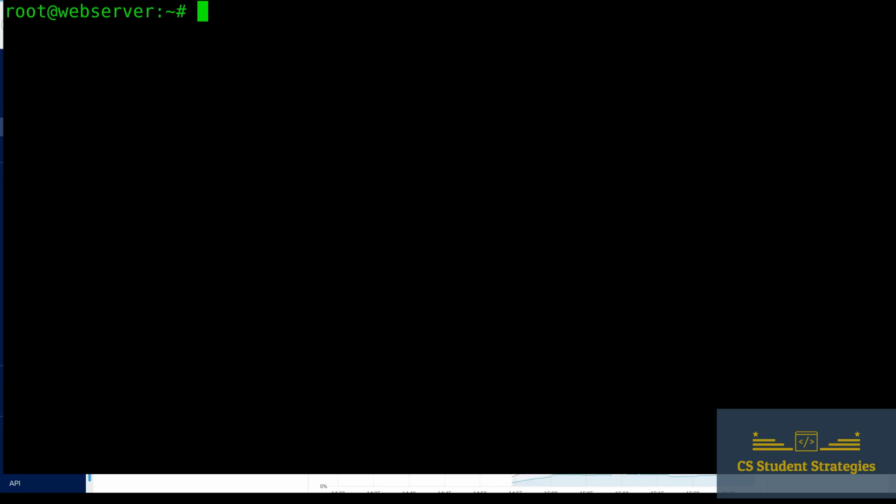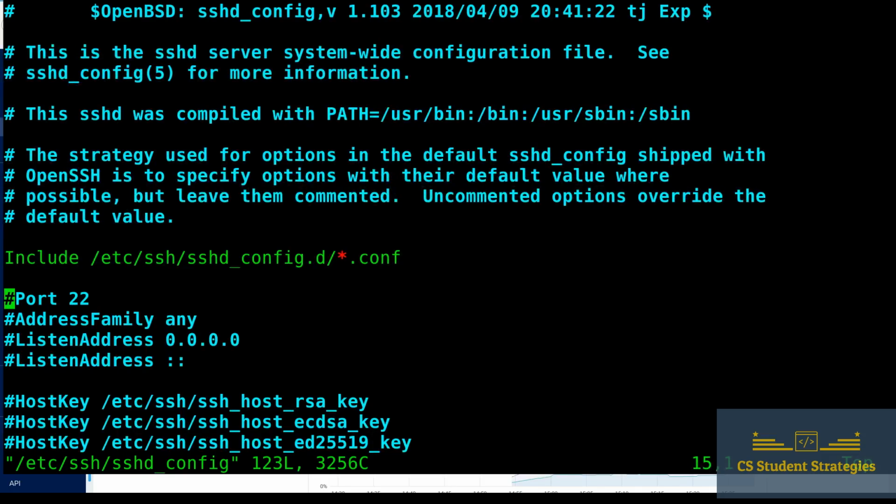All right. So from here, we need to go ahead and set up our SSH configuration. The way we're going to do this is we're going to type in vim /etc/ssh/sshd_config. All right, that is the file we need to update. And once this file is open, we can go down here to where the port is. And I like to change my port just to get it away from the standard port. No, really, you don't have to do that. I just like to do it because I like to be different.